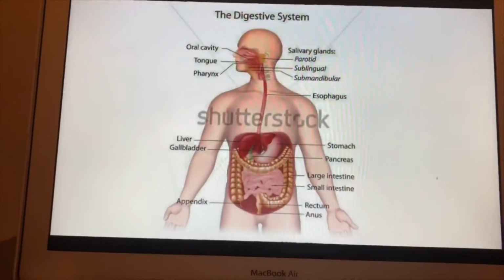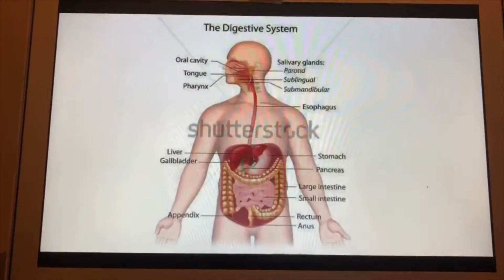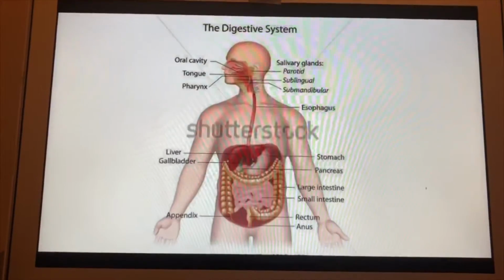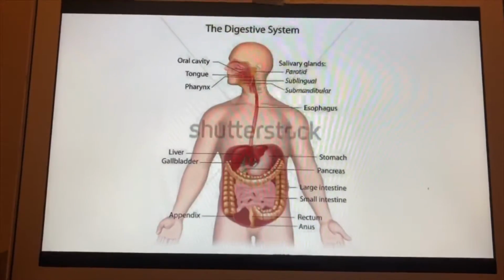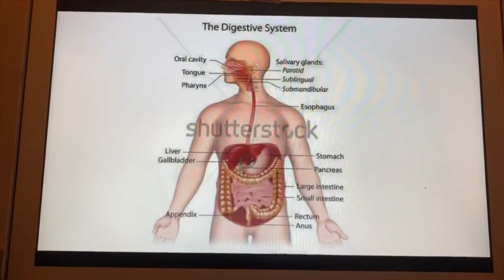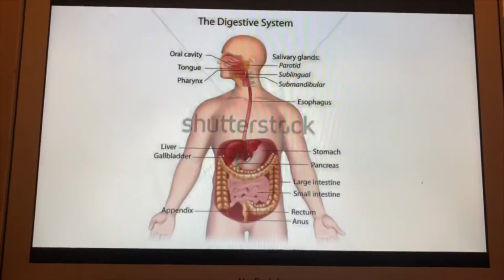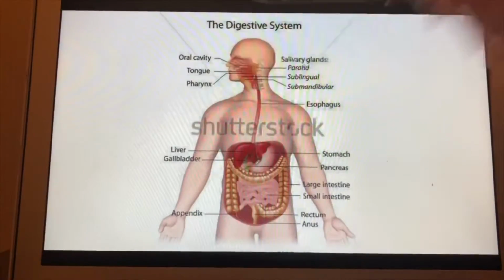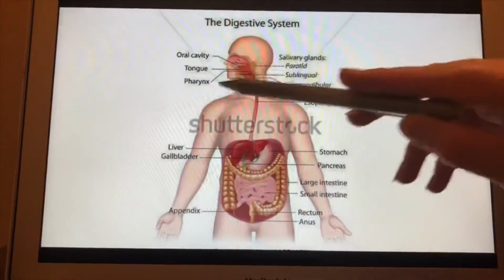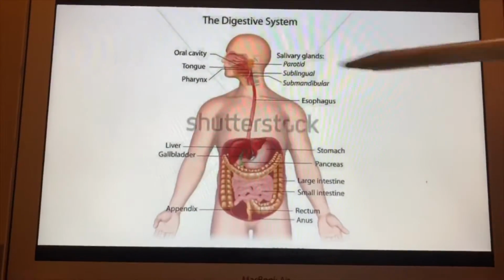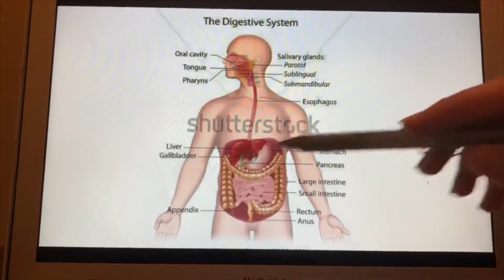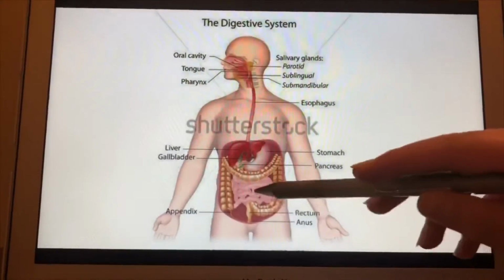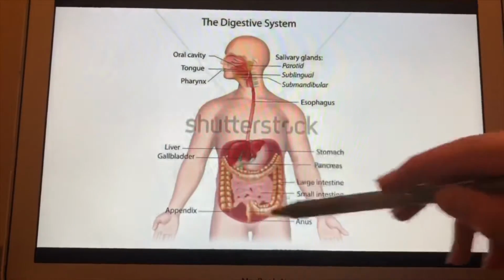The digestive organs, which make up the GI tract that form a path from the mouth to the anus, and accessory organs, which are a part of but not connected to the GI tract, assist with the digestion of materials. The digestive organs include the oral cavity, the pharynx, the esophagus, the stomach, the small intestine, and the large intestine.